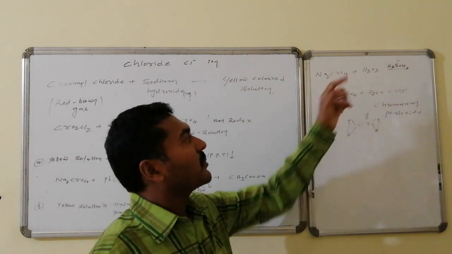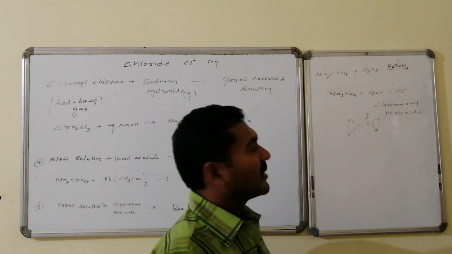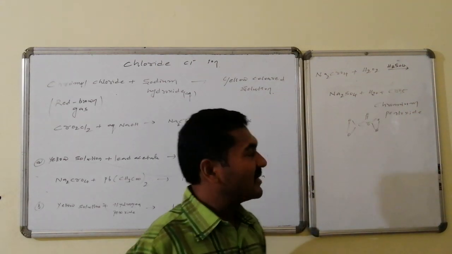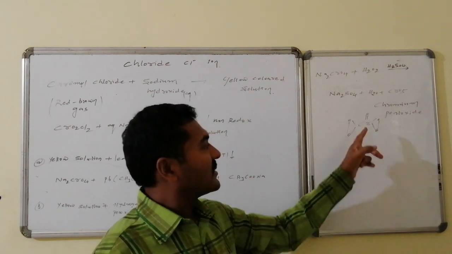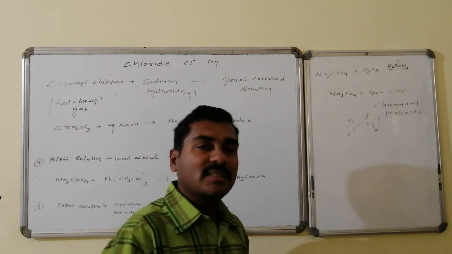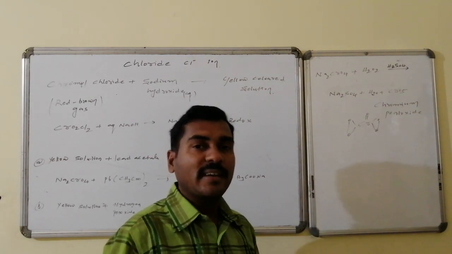See, sodium chromate on reaction with hydrogen peroxide in the presence of sulfuric acid gives sodium sulfate, water, followed by CrO5, chromium pentoxide. The structure of CrO5 is chromium connected with a double bonded oxygen, and it has two peroxide bonds. Chromium pentoxide has a blue color in nature.